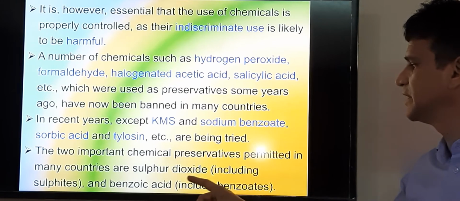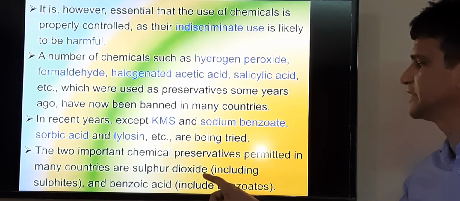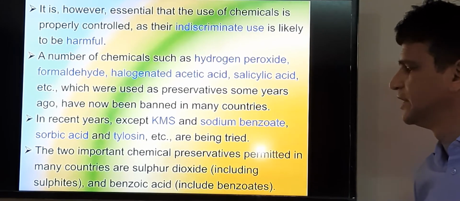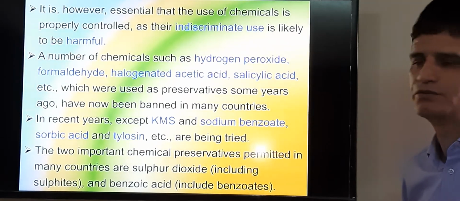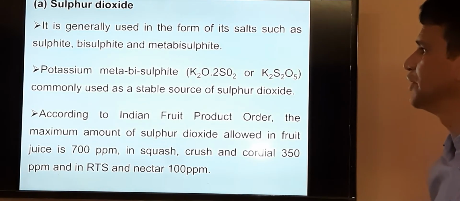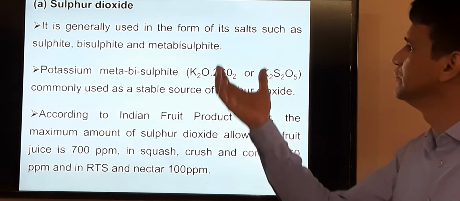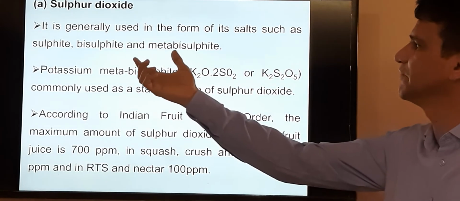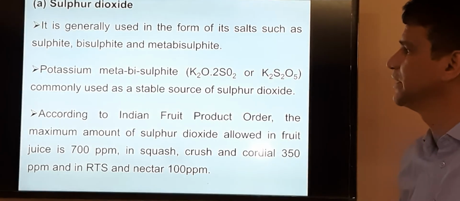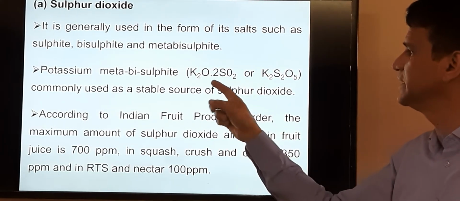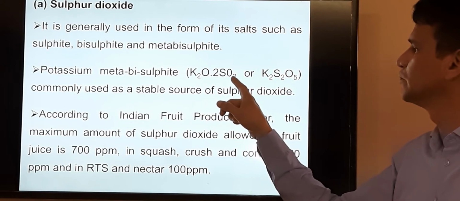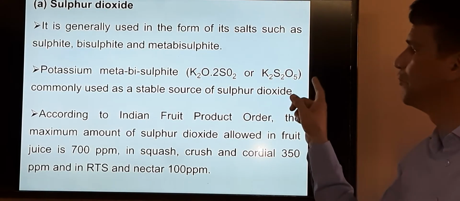KMS liberates sulfur dioxide gas, and benzoic acid in general we use in the form of salt, which is known as benzoate. The sulfur dioxide actually fumigates our produce, and it is used in the form of a salt as sulfite, bisulfite or metabisulfite. The formula of potassium metabisulfite is K2O, 2SO2 or K2S2O5.